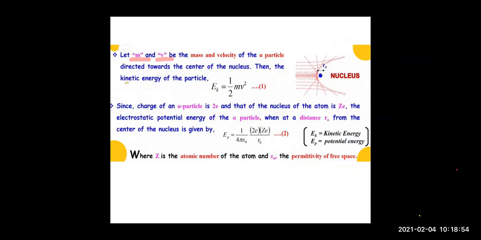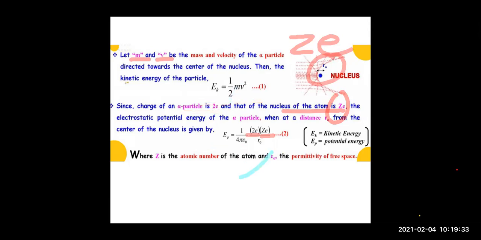So the kinetic energy of the alpha particle will be Ek equals half mv square, right? Now the charge of the alpha particle is 2e and the charge of the atom is Ze. So the potential energy between them will be Ep equals 1 upon 4 pi epsilon naught Q1 Q2 upon R. Q1 is 2e, the second charge is Ze, and the distance between them is R0, because R0 is the distance till it can approach. And what is Z, children? Z is the atomic number of the atom, right?